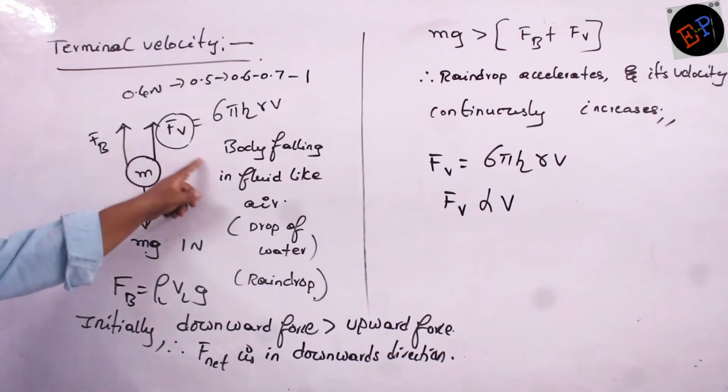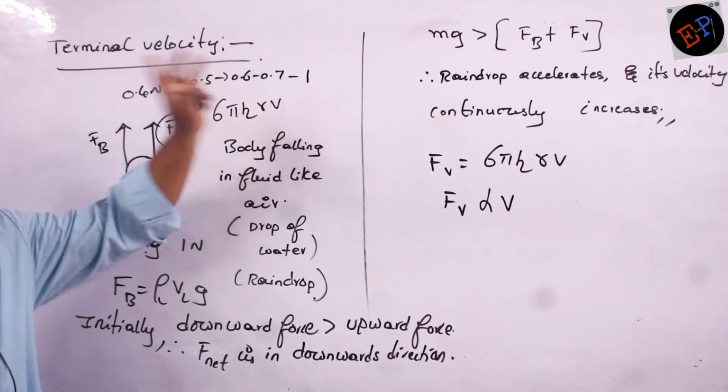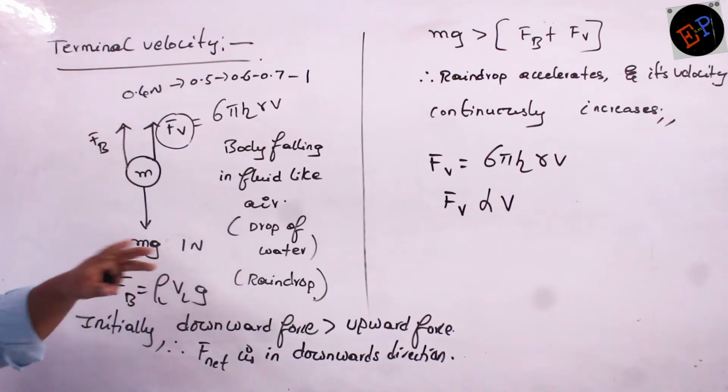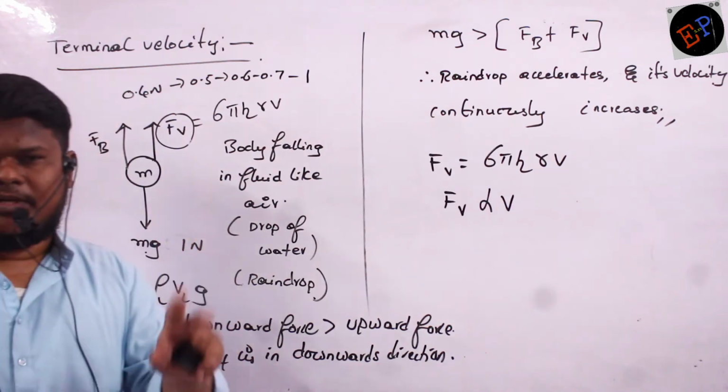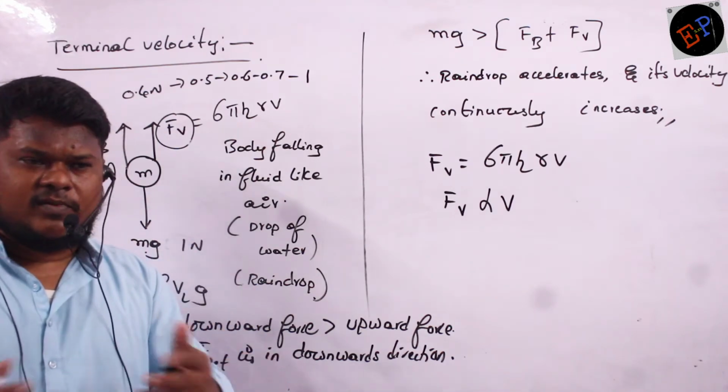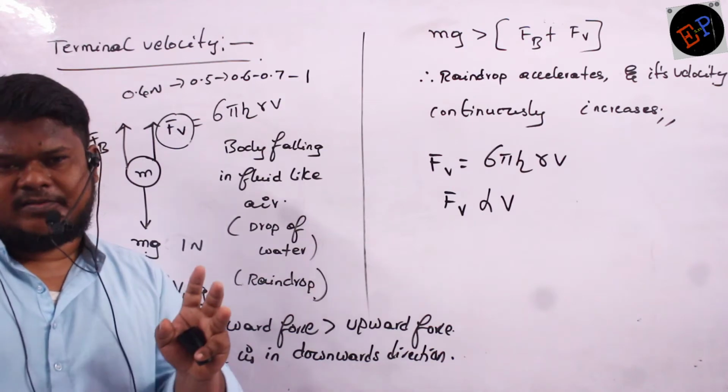Okay? When you add these two, finally total should be how much? 1. It means upward forces and downward forces, they are balanced. It means net force is 0. If net force 0, acceleration also 0. If acceleration is 0, velocity of the body does not increase.